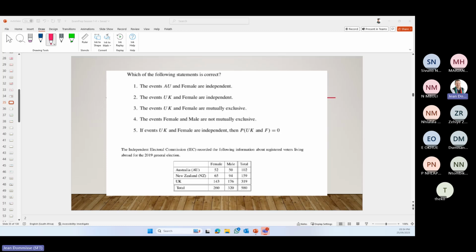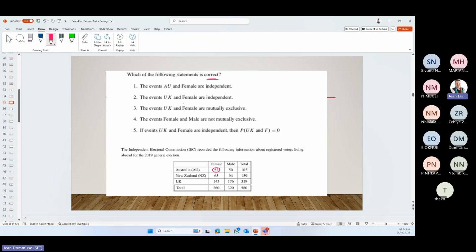So again, very important, nearly, that we check what the question is. The events AU (Australia) and female are independent. We can't just see that, so we will need to make a calculation. Let's see if one of the others is correct.